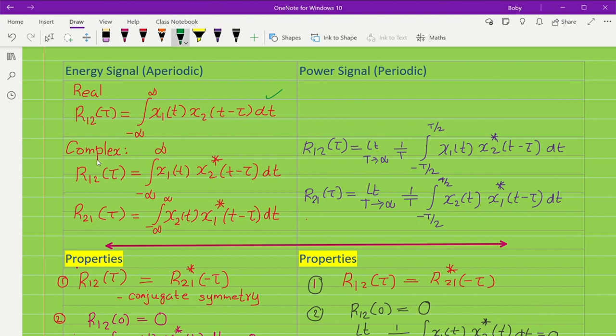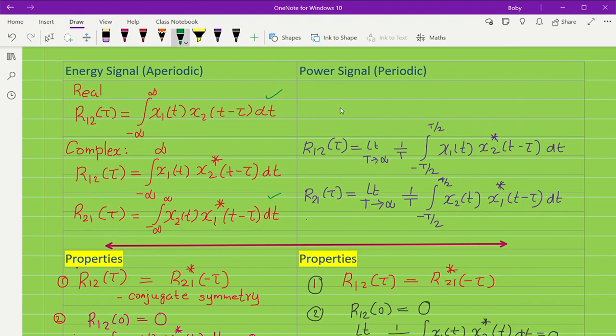Now if the signals are complex, then the cross correlation R12 of tau is equal to integral minus infinity to infinity x1 of t x2 conjugate of t minus tau dt. Similarly, R21, the cross correlation of the second signal to the first one, is integral minus infinity to infinity x2 of t into x1 conjugate of t minus tau dt.